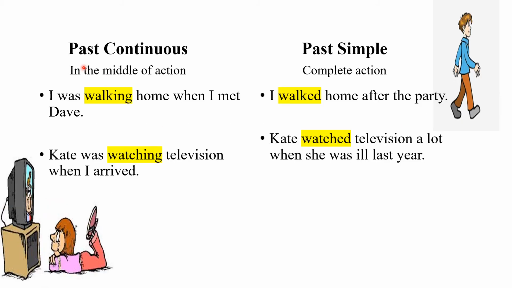Let's compare a past continuous and a past simple tense. While a past continuous tense denotes that we are in the middle of an action, the past simple tense shows a complete action. For example, I was walking home when I met Dave, or in past simple we can say I walked home after the party. Similarly, Kate was watching television when I arrived. In past simple tense, we'll say Kate watched television a lot when she was ill last year.